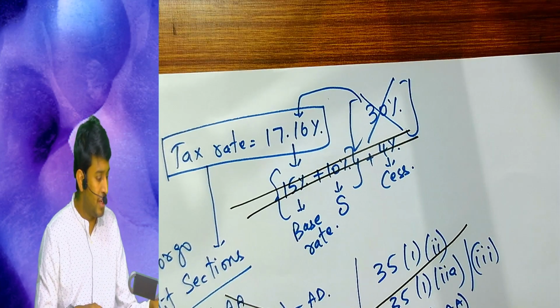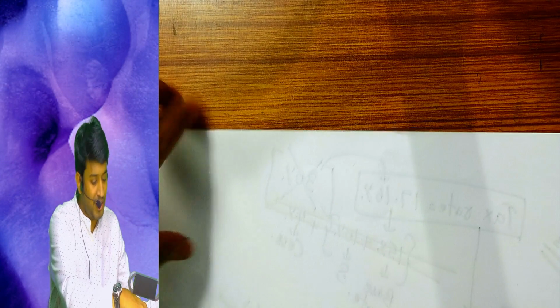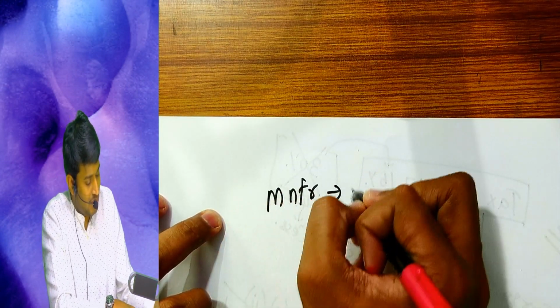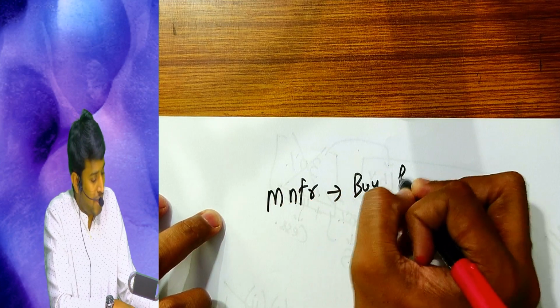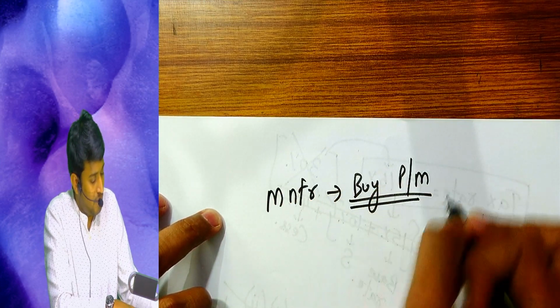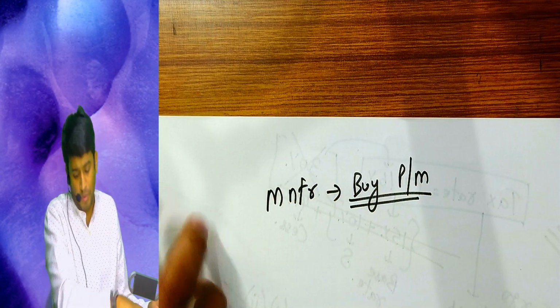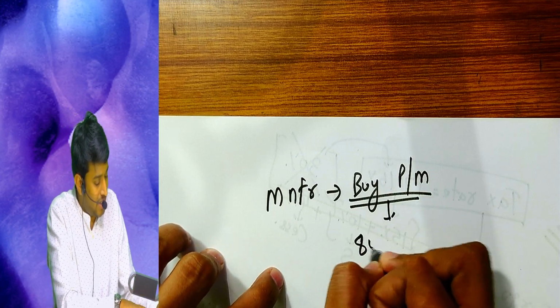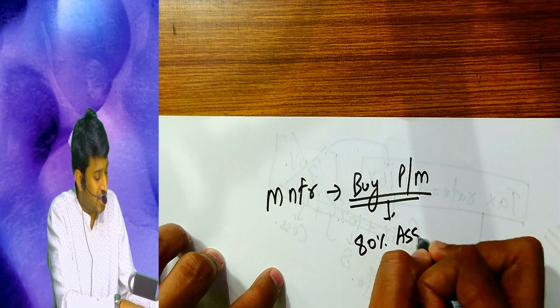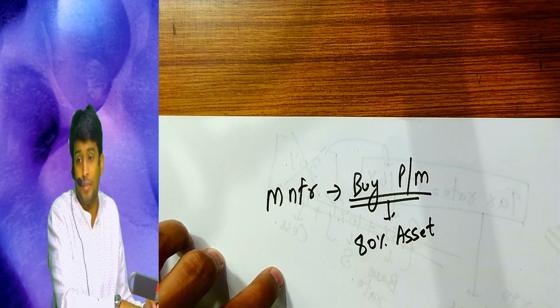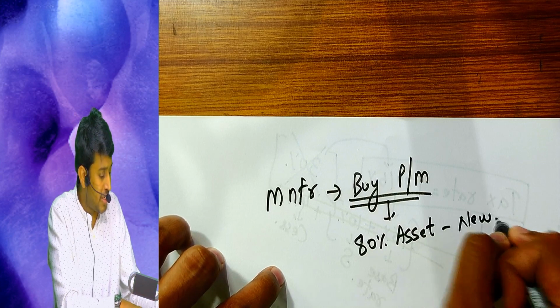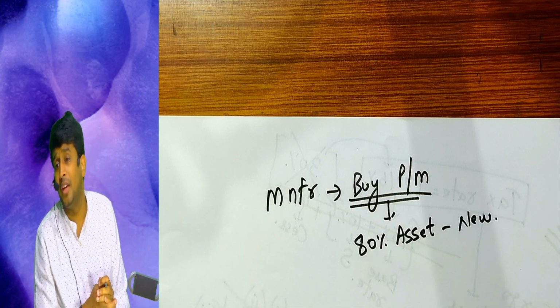And the next one is, this section applies to manufacturer, trader, sir. This section applies to manufacturer. It means you have to buy a plant and machinery for the production. Government clarifies 80% of your assets should be kotta assets, should be new assets.